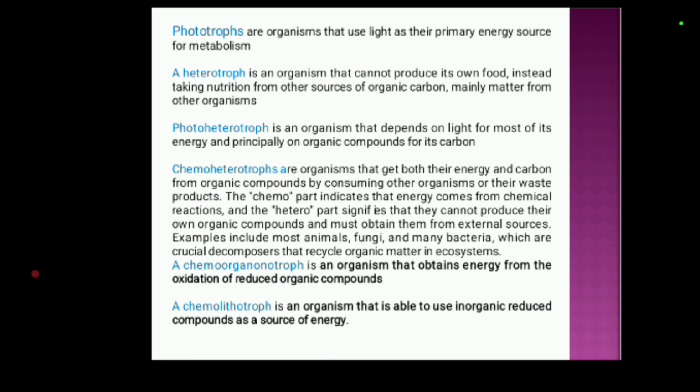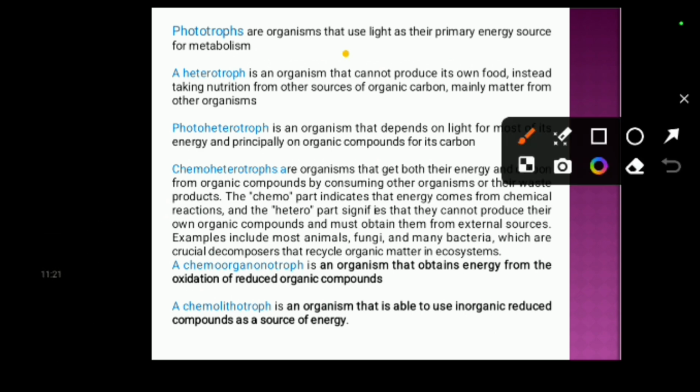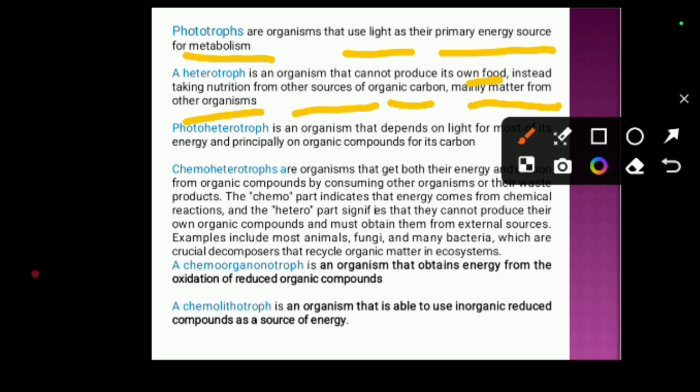Now let's discuss another options. That is phototrophs. Photo means light. That is, these organisms use light as their principal energy source for metabolism. Heterotrophs, this is an organism that cannot produce their own food, instead taking nutrition from other sources of organic compound, organic carbon, mainly matter from other organisms.